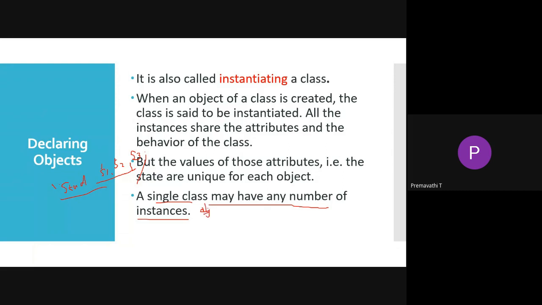So we can have any number of objects for a single class.